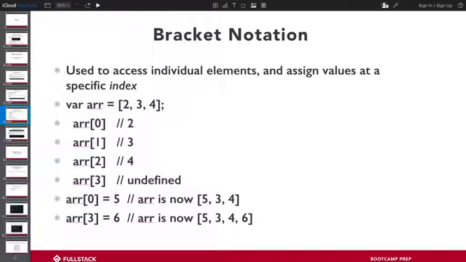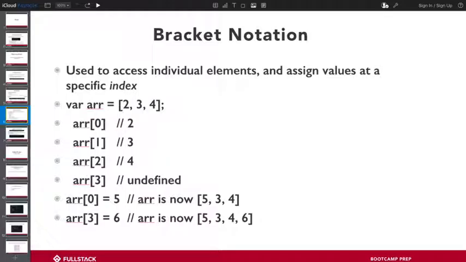If I want to get the first element in this list, I do it by passing in the index. So this is the array. Bracket notation means that I'm taking the variable and putting brackets after it, and putting the index I want to access inside. In this case, what this is saying is, for this array variable, give me the item that is in the 0th index. Remember, 0th index corresponds to the first item in the array. So when we talk about the 0th index, the value is 2. And then 3 for the first index, which is the second value. And then finally, 4, which is index 2, the third item.